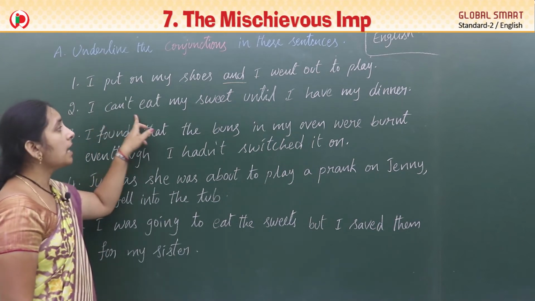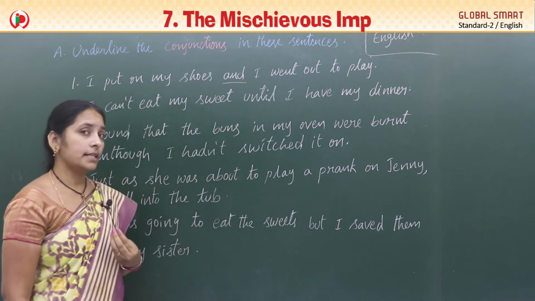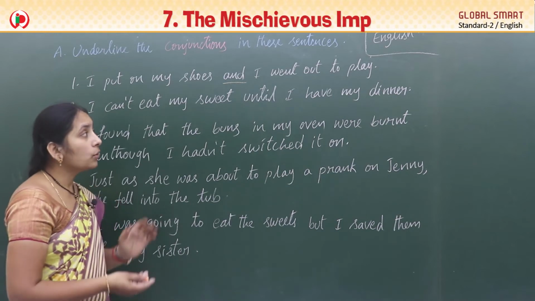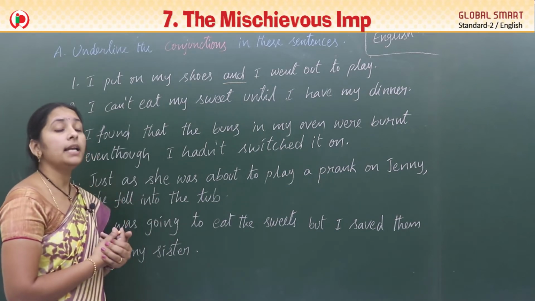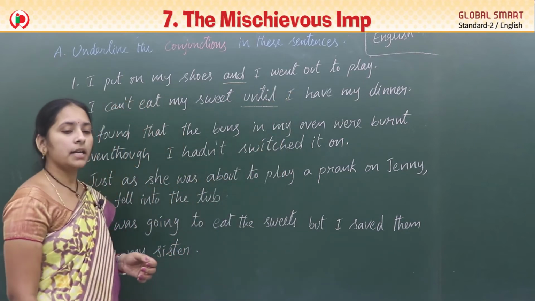Next one. I can't eat my sweet until I have my dinner. I can't eat my sweet. I have my dinner, right? So this is combined by until. Very good. Until is the conjunction.